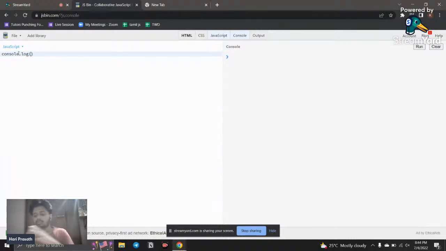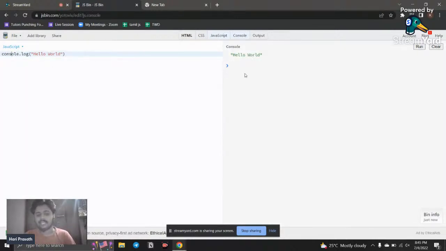So this console.log, what it does means simply whatever we have written inside this log statement, it just shows the value in the console. Okay, so that is what it does. For example, let's go with hello world. I just say hello world and I save and run it here, and you can see hello world is displaying, right?